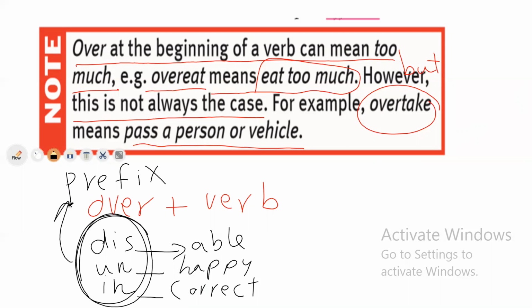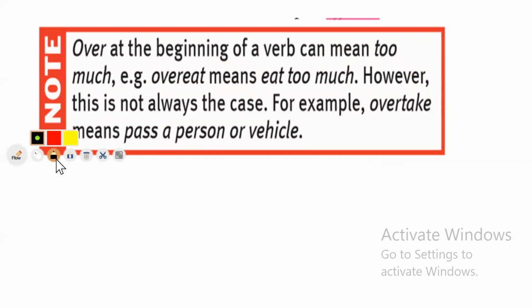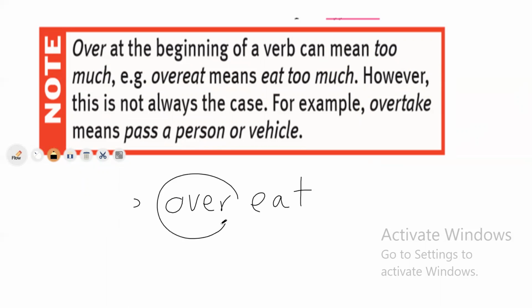So this happens today in the word over. Over in this lesson is sometimes a prefix that adds something to the verb. It adds too much or too many. Like when I say someone overeats, over means eats too much, and so on.